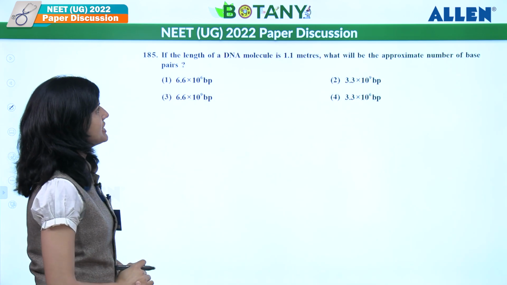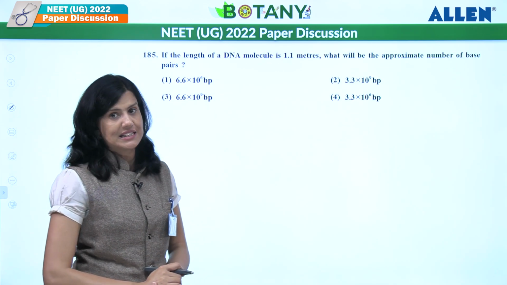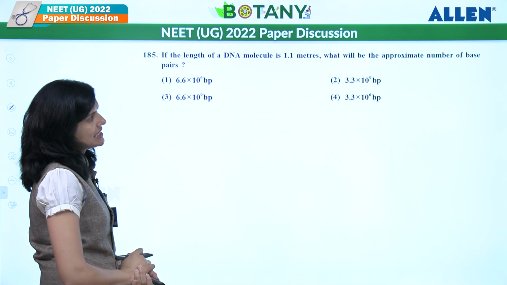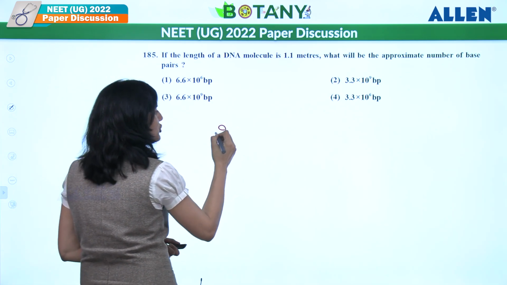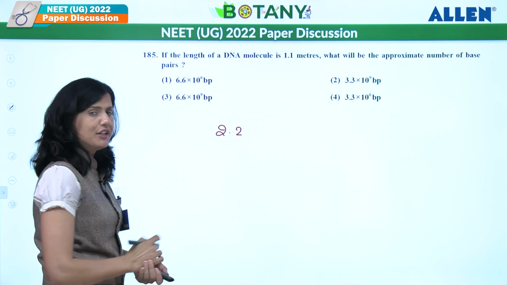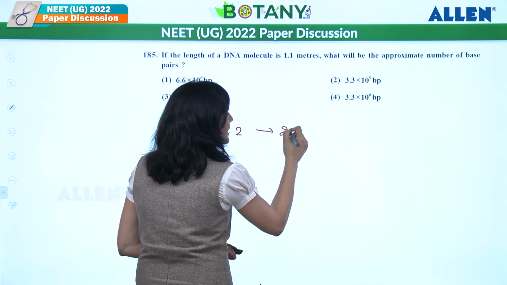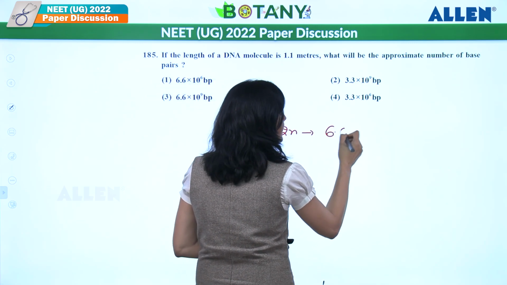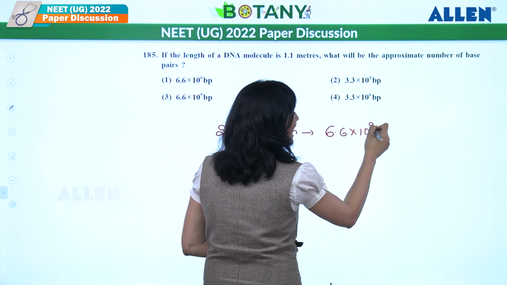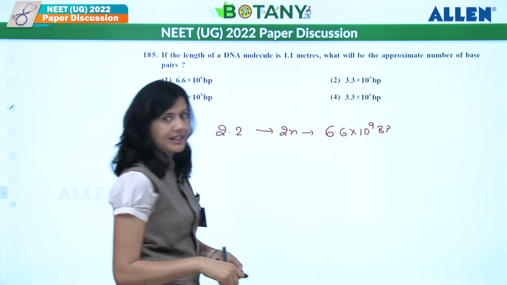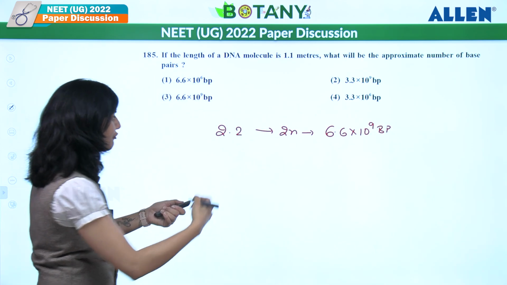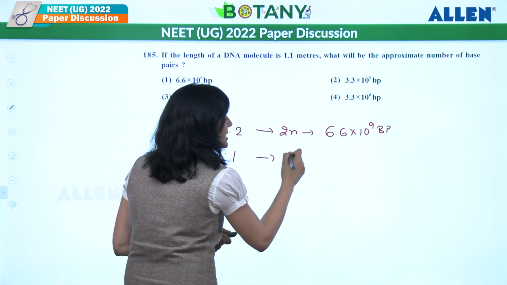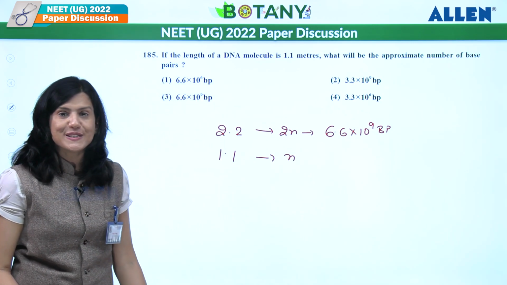If the length of a DNA molecule is 1.1 meter. So 1.1 meter. What is the actual length? 2.2 meter. And which kind of cell? 2N cell. If it is a diploid cell, what is the number of base pairs it is having? 6.6 into 10 to the power 9 base pairs. That is the thing. Now, it has become half. Half means 1.1. So it is a haploid cell. What is the content present in a haploid cell?